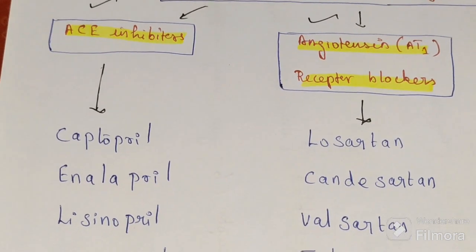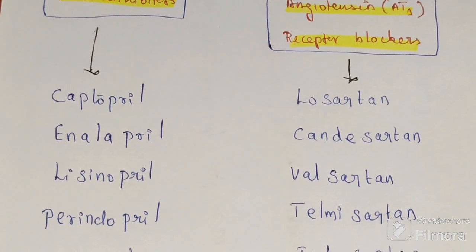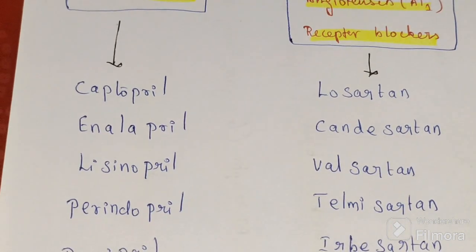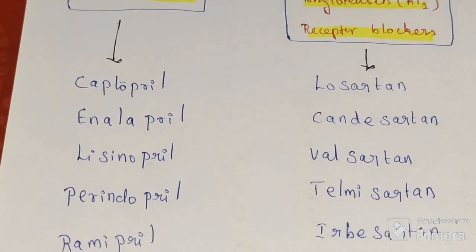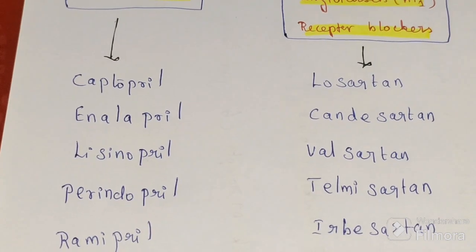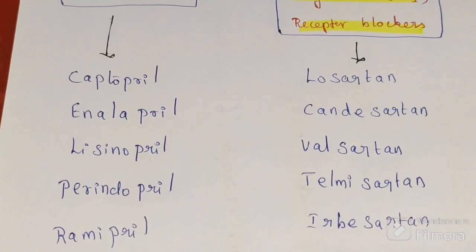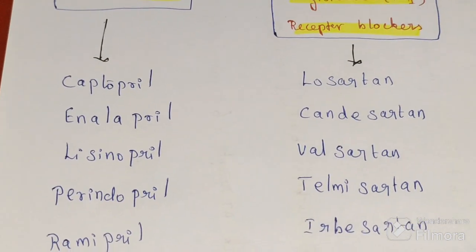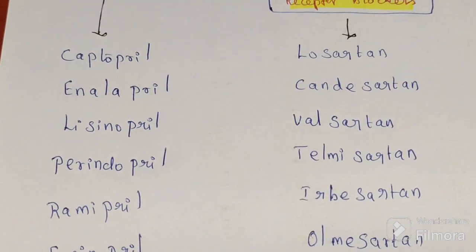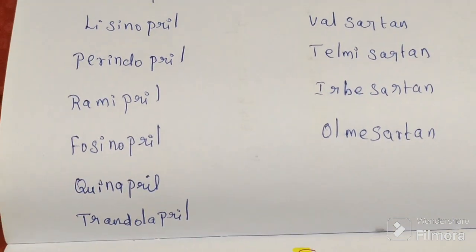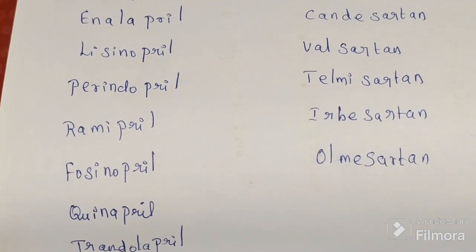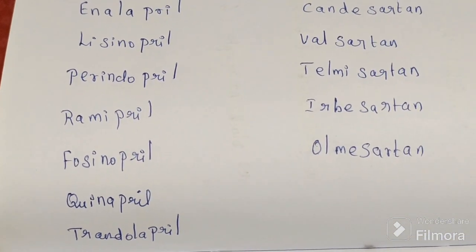ACE inhibitor, how many drugs? All drugs that have the suffix pril, okay. So captopril, enalapril, lisinopril, then perindopril, ramipril, fosinopril, quinapril and trandolapril.